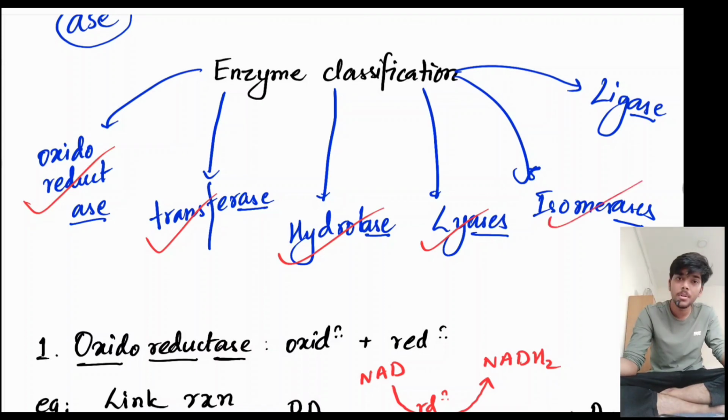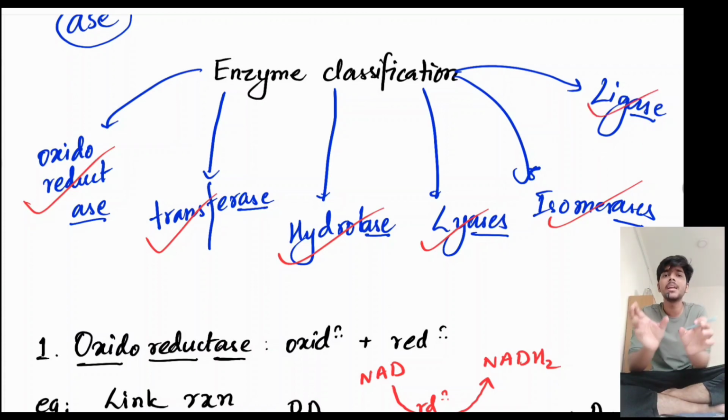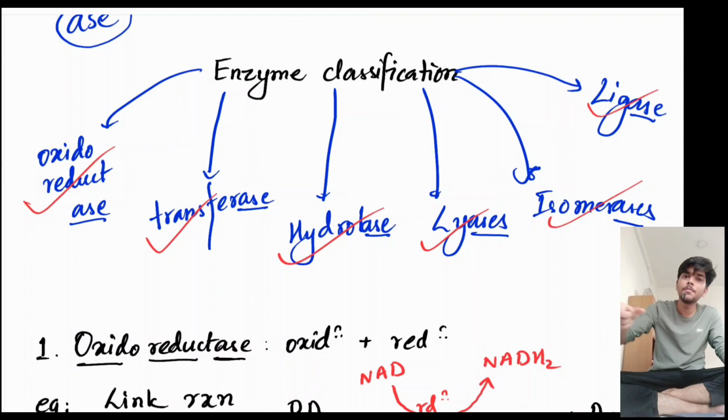Isomerase enzyme is responsible for catalyzing the interconversion of isomers. For example, glucose 6-phosphate and fructose 6-phosphate are isomers of one another, and the interconversion of these two molecules is catalyzed by glucose 6-phosphate isomerase enzyme, which is an isomerase enzyme. And finally, there's your ligase enzyme, which is responsible for connecting two molecules together by the use of ATP. For example, during DNA replication, the various pieces of nucleotides get connected to one another or joined together with the help of a ligase enzyme.